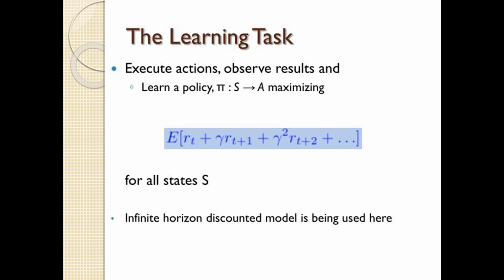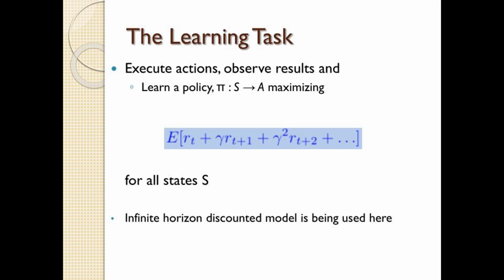In reinforcement learning, the learning task involves executing actions, observing outcomes, and learning a policy, pi, that maps states S to actions A, aiming to maximize cumulative rewards. This process continues indefinitely and utilizes a discounted model for long-term planning. Key elements: execution and observation. Agents interact with an environment by taking actions and observing resulting states and rewards.